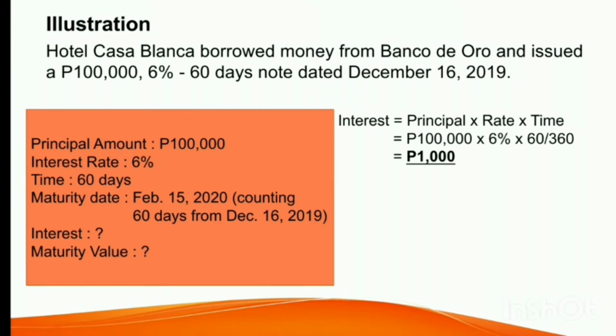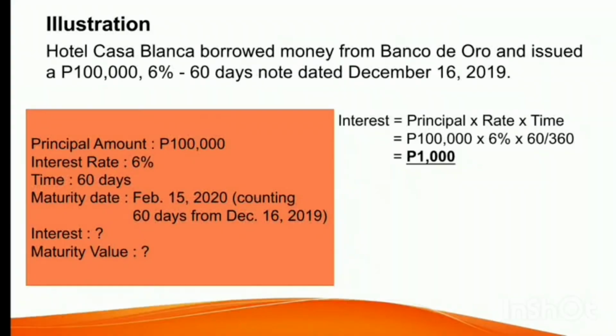Pero if merong specification sa problem na kailangan gamitin ay 365 days, then you have to use the 365 days. But here, we're going to use 360 days. So 100,000 times 6% times 60 over 360. So the interest for 60 days is 1,000 pesos.